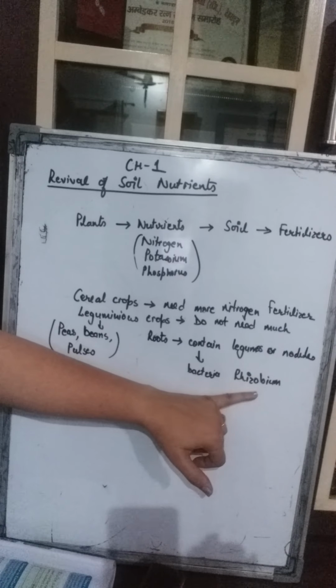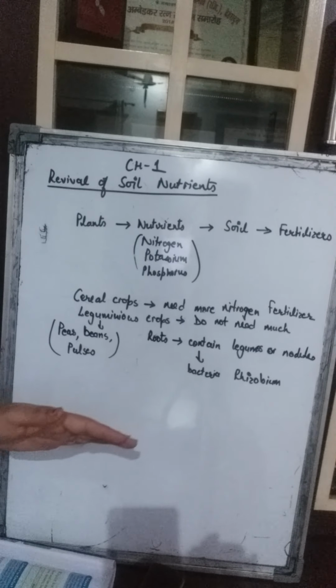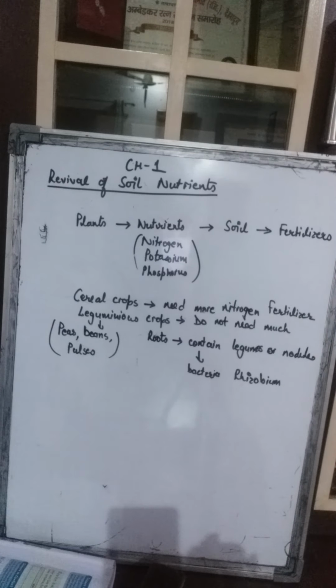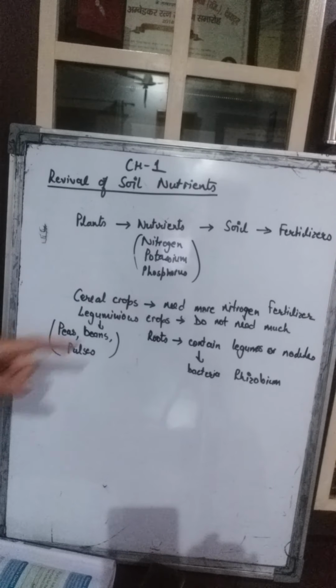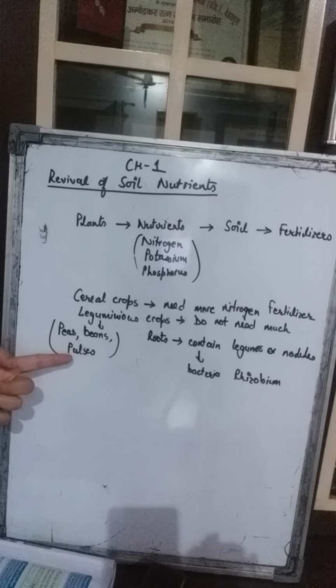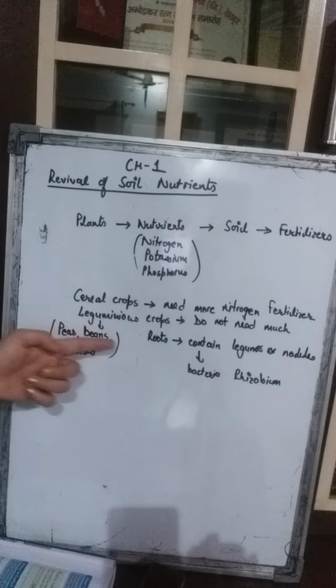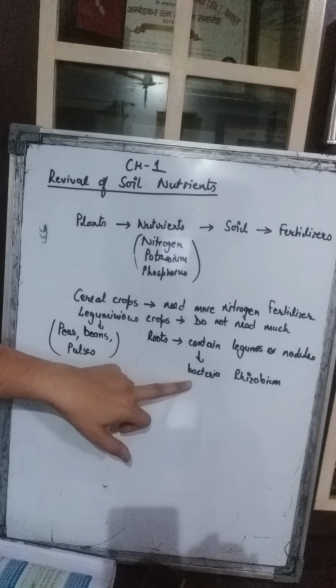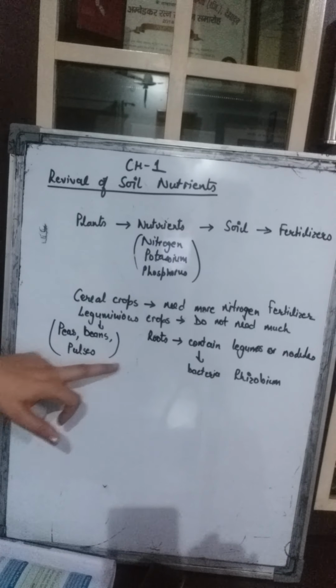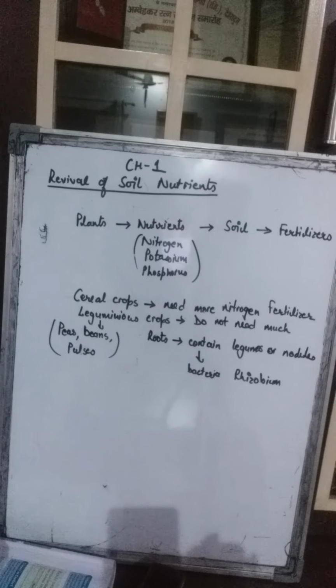Is that clear? So it helps to convert that nitrogen into the soluble form, and then the roots take that nitrogen. So these leguminous crops such as peas, beans, pulses satisfy their nitrogen need from their roots in which the bacteria is present. They do not need much of the nitrogen fertilizer. I hope that is clear.